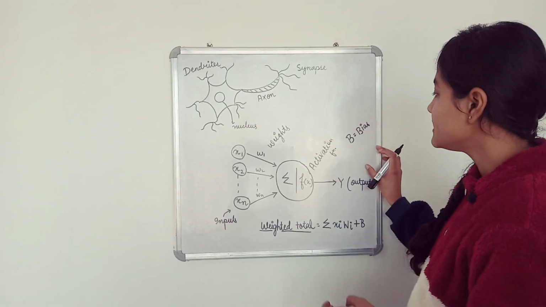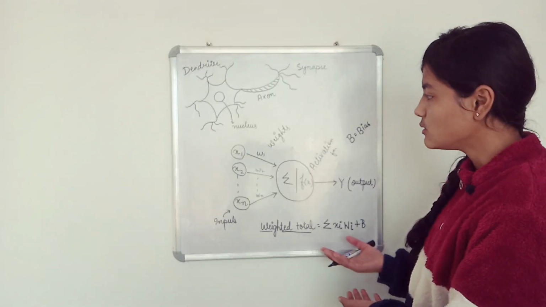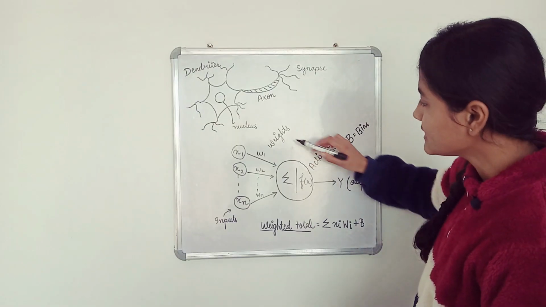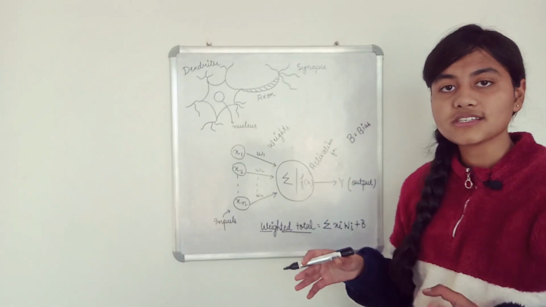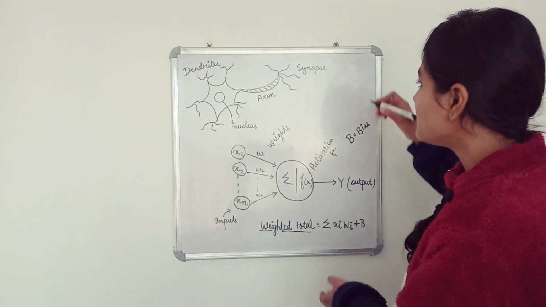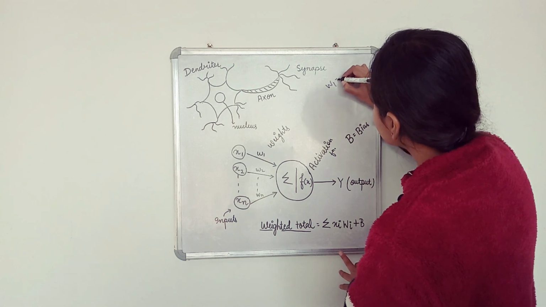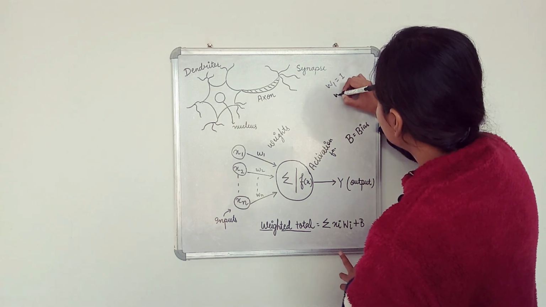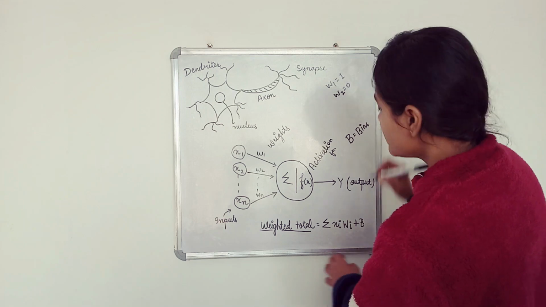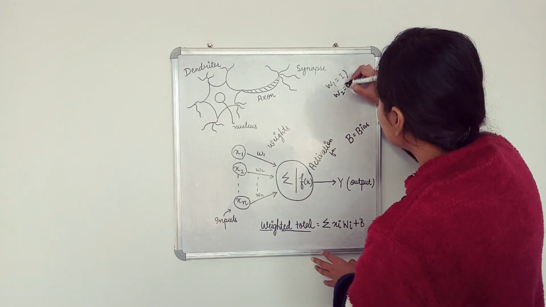Now let's see what this bias is. Okay, so here in this neuron, both the weight and the bias values play a very important part. Let's take an example for them. Let's say we have W1 equals 1 and W2 equals 0. Okay, so when we calculate the summation part, what are we going to have?